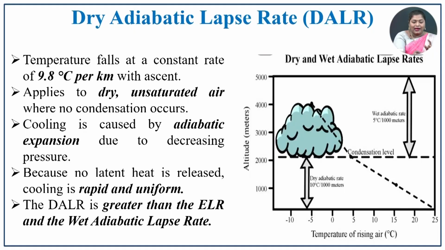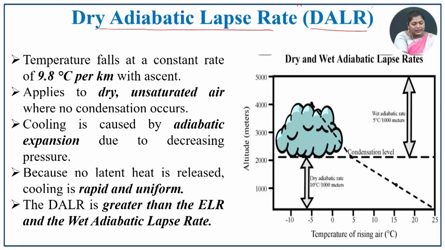Adiabatic process. This adiabatic process has been classified into two. That is the dry adiabatic lapse rate, called DALR. So, in short form, please make a note that it is the dry adiabatic lapse rate. In the dry adiabatic lapse rate, the temperature falls at a constant rate, that is 9.8 degrees Celsius per kilometer when it ascends.